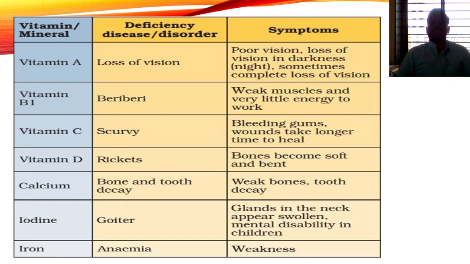Next, if we look at the deficiency of vitamins, there are many diseases and their symptoms we can see in this picture. First, the deficiency of vitamin A causes loss of vision. The symptoms are poor vision, loss of vision in darkness, and sometimes complete loss of vision. If we avoid vitamin A, we will lose our eyesight. We can't see clearly in the daytime or in darkness, or we even lose our vision completely.